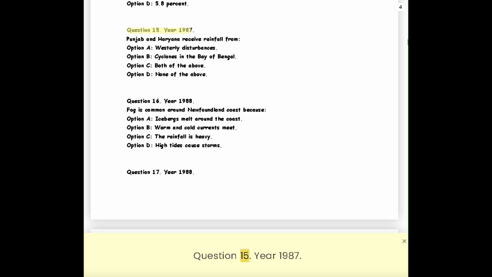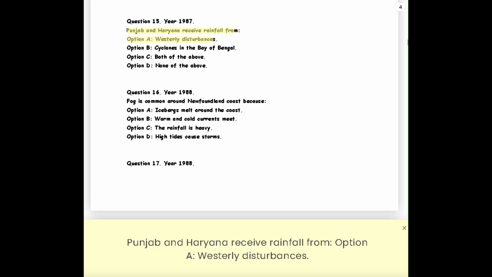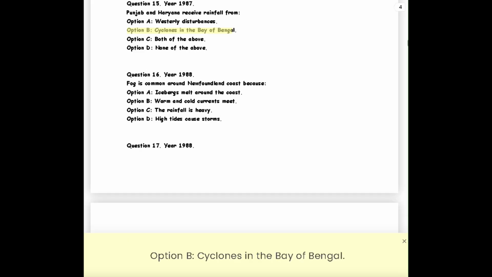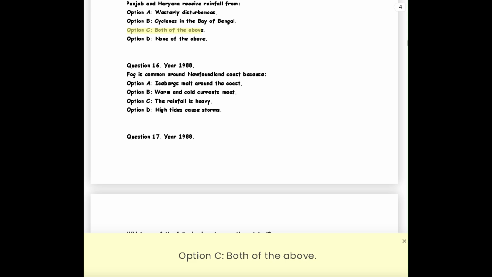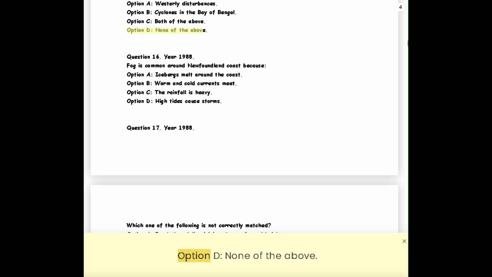Question 15. Year 1987. Punjab and Haryana receive rainfall from Option A, western disturbances. Option B, cyclones in the Bay of Bengal. Option C, both of the above. Option D, none of the above.